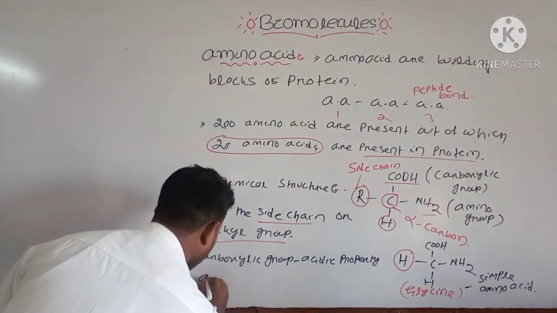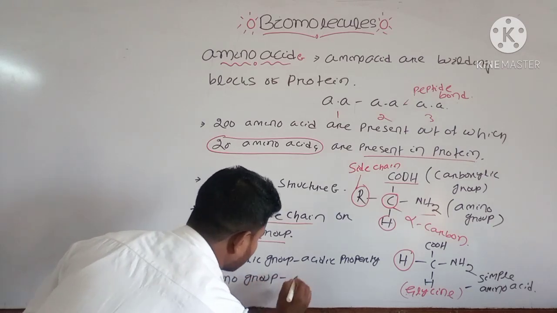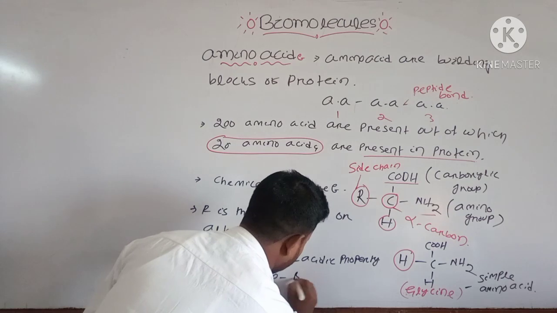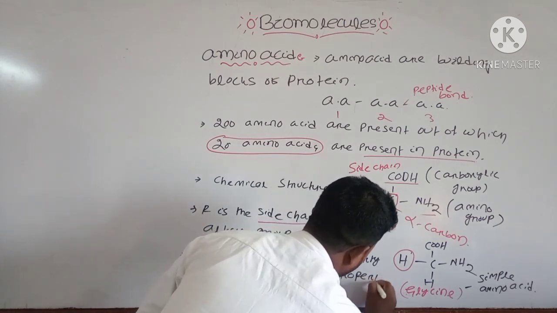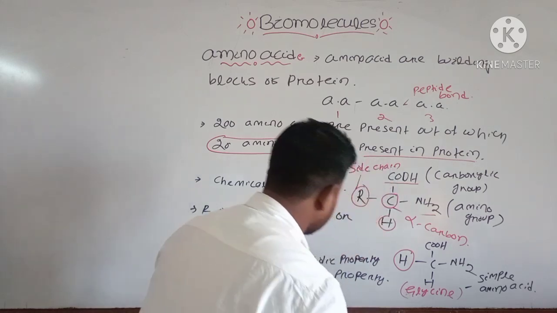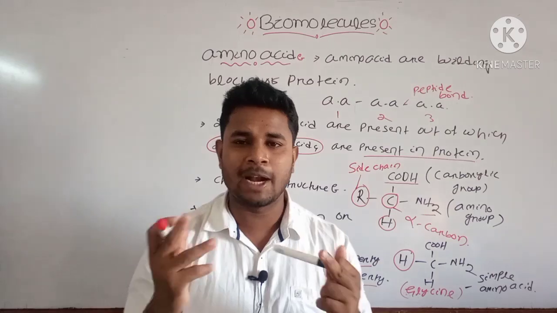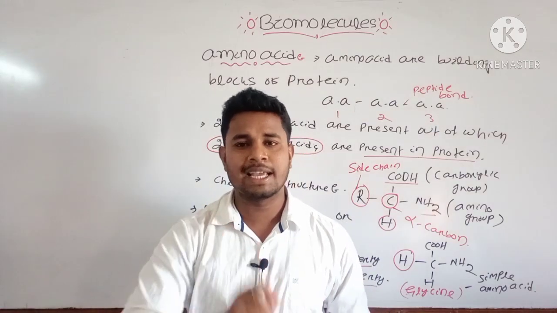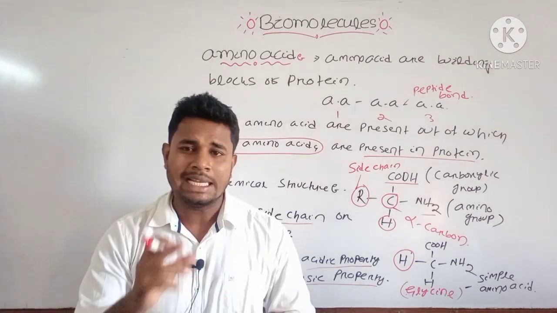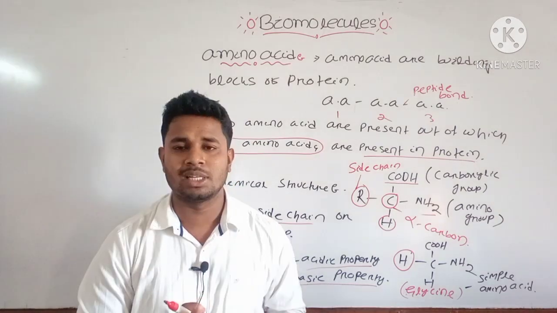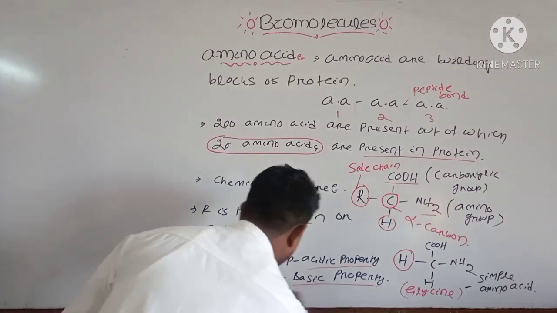And the amino group, which is the NH2, will provide basic property to the amino acid. Due to this, acidic property and basic property, two separate properties are present inside a single amino acid. Due to the presence of different types of property, this amino acid is known as a zwitterion.